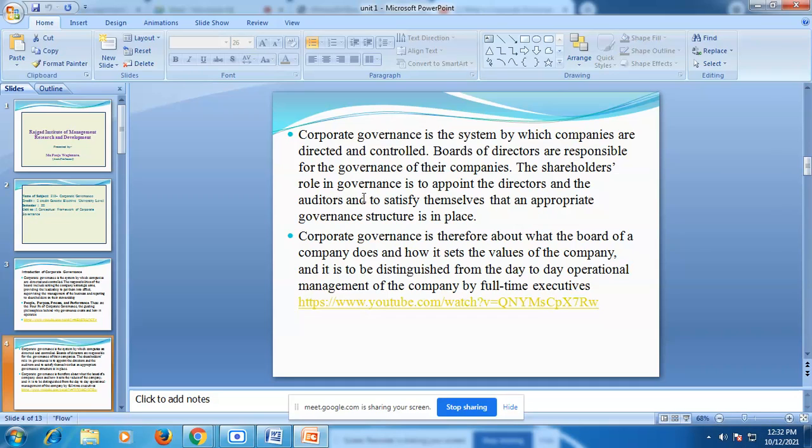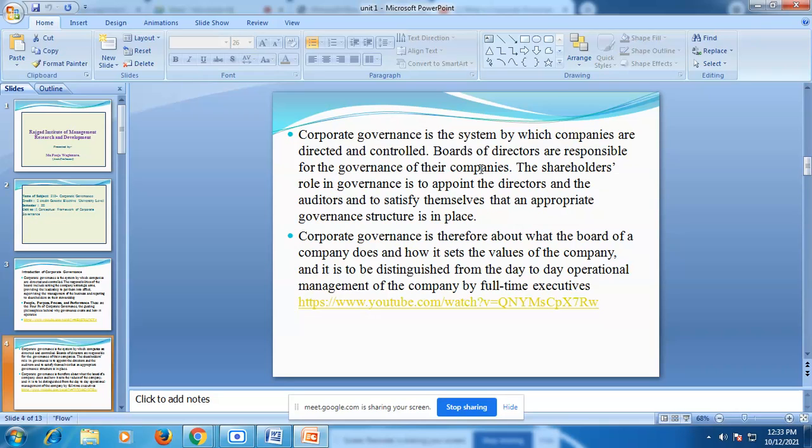Okay. So here, corporate governance is a system by which companies are directed and controlled, as I have told you in the first slide. So the board of directors are responsible for the governance of their companies. Here the shareholder's role is a very important role in this subject. The board of directors are responsible for the governance of their companies.